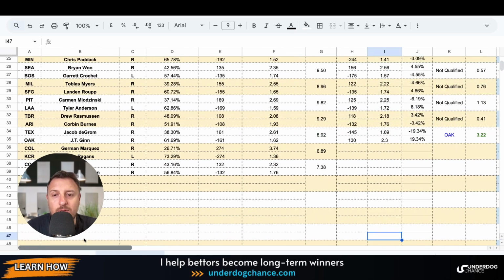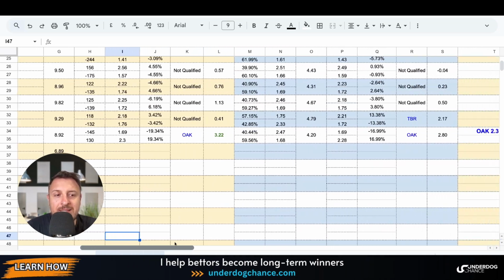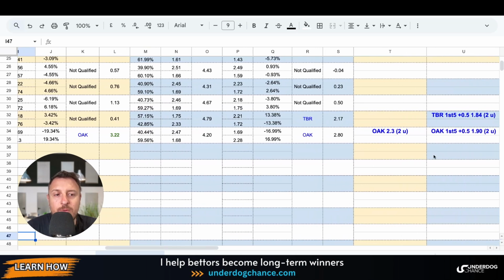In fact, the betting model gives a little bit better chance to the Tampa Bay Rays in the first 5 innings, and because of that, Tampa Bay Rays plus 0.5, which means that they should not lose the first 5 innings. It can be a tie, they can win, but for 2 units, Tampa Bay Rays at 1.84. You can also try the money line in the first 5 innings. You will get better odds, plus 121 or 2.21. I usually go with the safer version. I use a little bit weaker odds, 1.84 for 2 units, but with this I have plus 0.5.